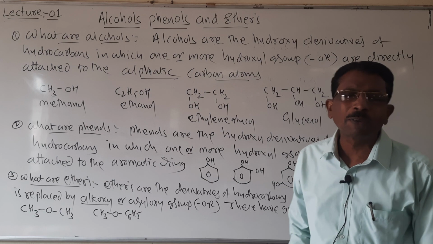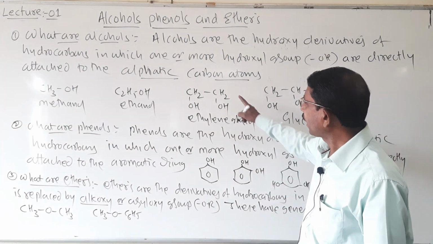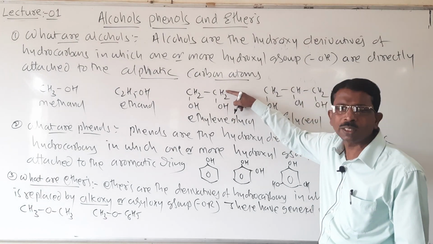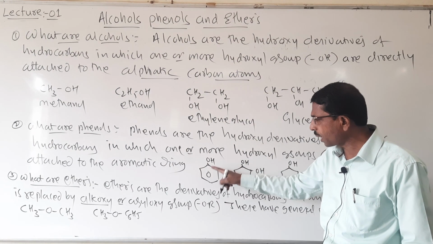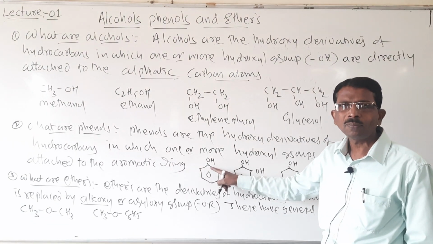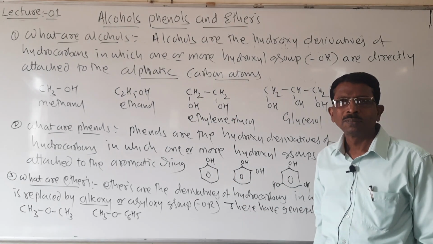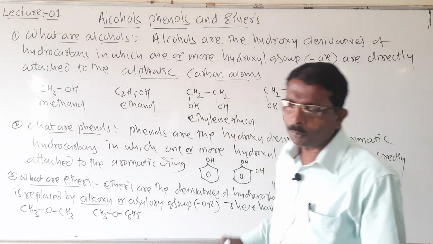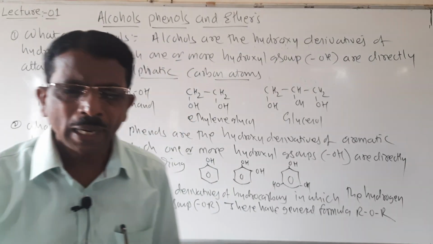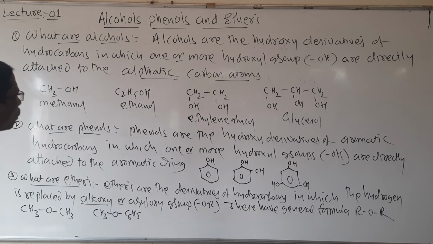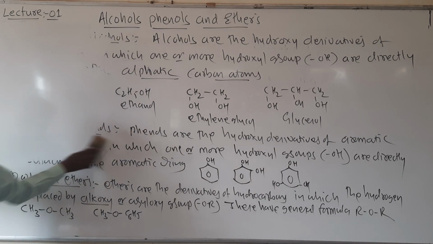Then students, what is the difference between alcohols and phenols? Look here, in alcohols the OH group is directly attached to the aliphatic carbon atom, but here in phenols the OH group is directly attached to the benzene ring, aromatic ring. So it is only the difference here. And here it is about the introduction regarding alcohols, phenols and ethers. Now let us see the classification. So here in classification, it is similar to that of haloalkanes and haloarenes.